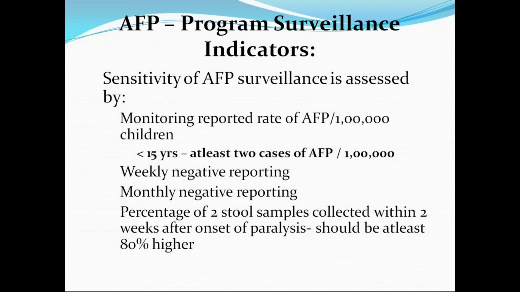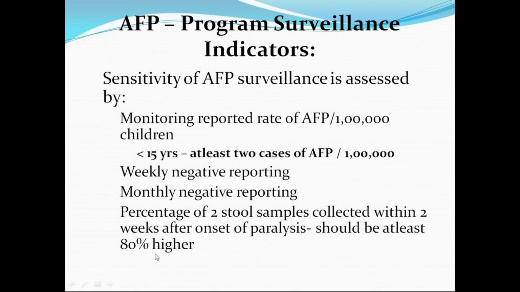So what are the good AFP program indicators, the sensitivity indicators? At least one case per 1 lakh population less than 15 years. That is a good AFP surveillance. Also weekly negative reporting, monthly negative reporting, and the percentage of cases with 2 stool samples collected within 2 weeks of onset of paralysis should be more than 80%.